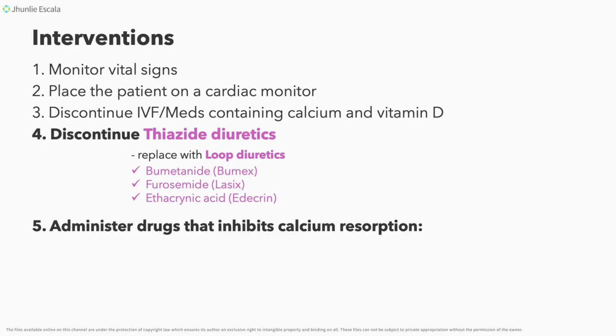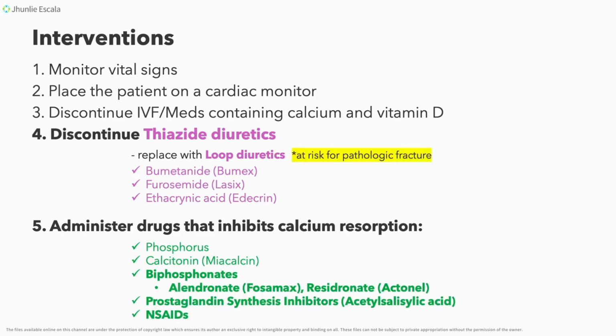Okay? Also, administer drugs that inhibit calcium resorption. Again, ang pag-transfer po ng ating pong calcium from the bones back to the bloodstream. So we need to prevent that to happen. Okay, so what are we gonna do? We administer drugs that inhibit calcium resorption. So what are those drugs, kapatid?